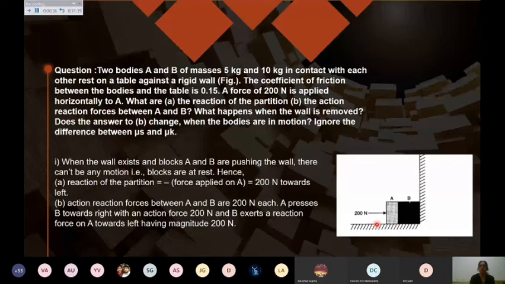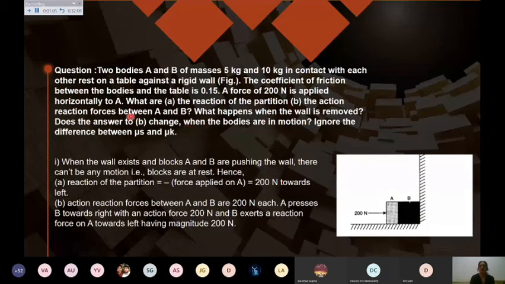So the first part says, what is the reaction of the partition? And the action and reaction forces between A and B. This is the first part. The second part is what happens when the wall is removed. When the wall is removed, of course, the system will start moving with some acceleration. So that is the second question. First part, let us see first.